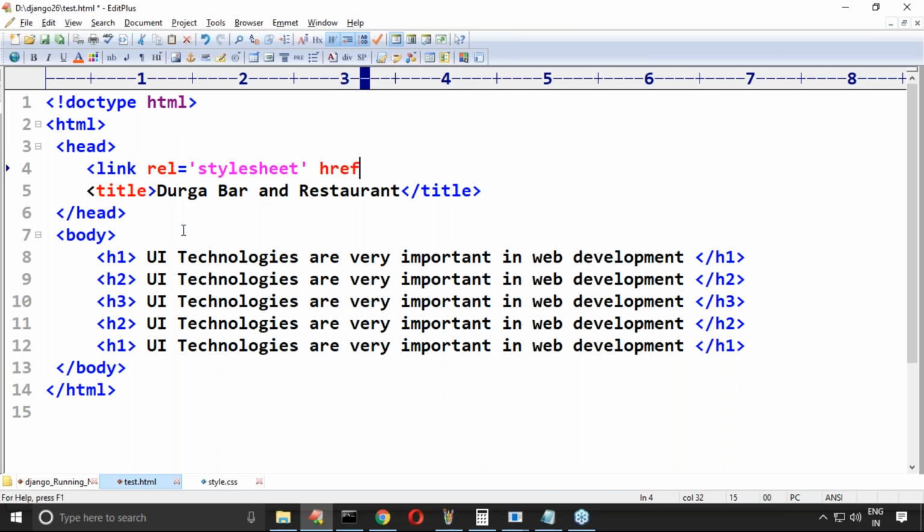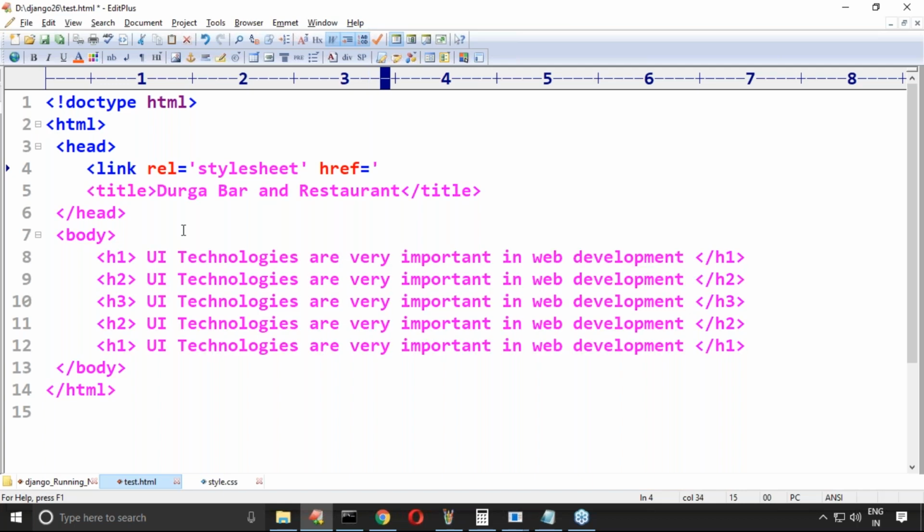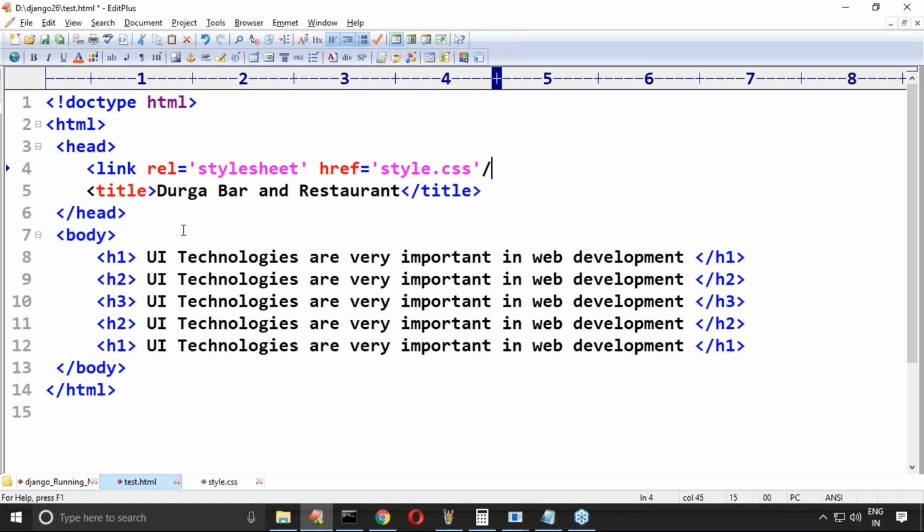Next, href is equal to what is the name of the CSS file? Anyone, can you please confirm what is the name of the CSS file? Okay, style.css, style.css. So here rel means what is the purpose of this one? You are specifying that boss, it is the CSS, it is the stylesheet. Rel means which thing you are going to link up. Boss, it is the style. Here you require to specify that.